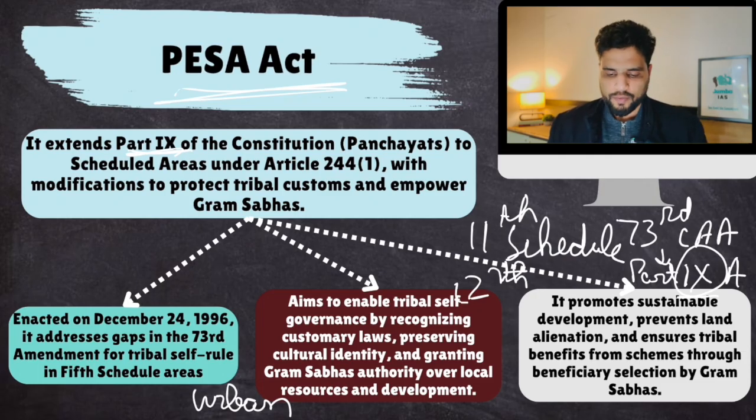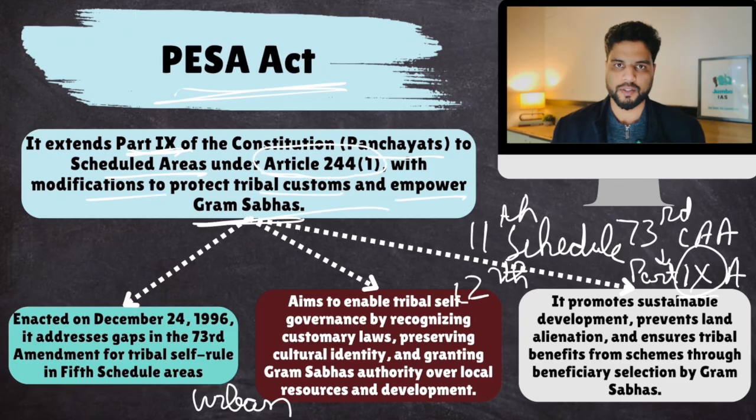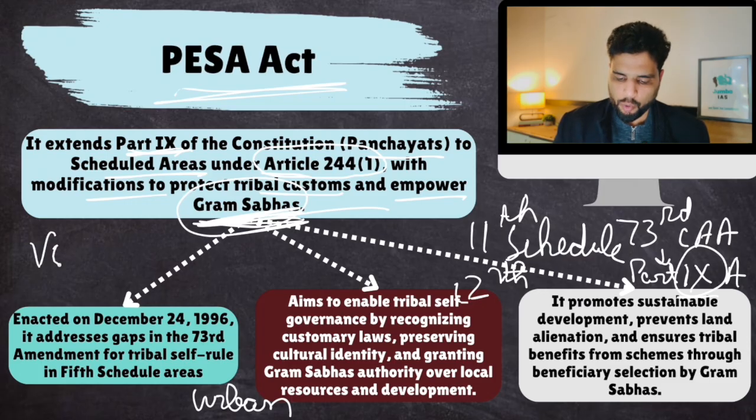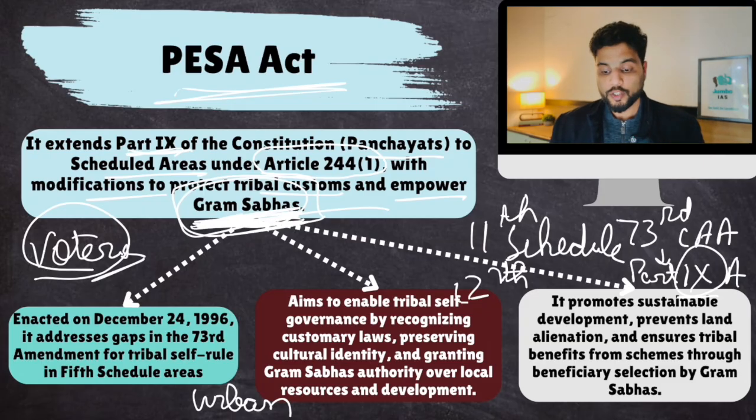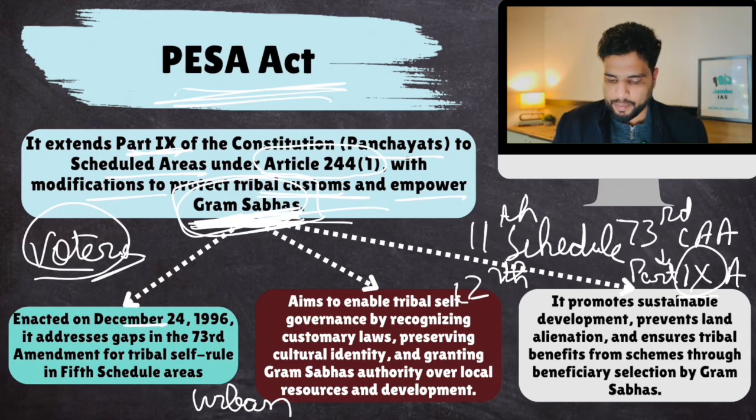So it extends Part 9 of the Constitution, Panchayats, to scheduled areas under Article 244, Clause 1, with modifications to protect tribal customs and empower Gram Sabhas. If you're familiar with Panchayati Raj institutions, you know what Gram Sabhas are. In a village, there are eligible voters, there is a voter list. All the registered voters in a village constitute the Gram Sabha. So every voter of that village is part of the Gram Sabha. The PESA Act gives powers to Gram Sabhas as well as the tribal panchayats, which will have elections and all. It was enacted on December 24, 1996.